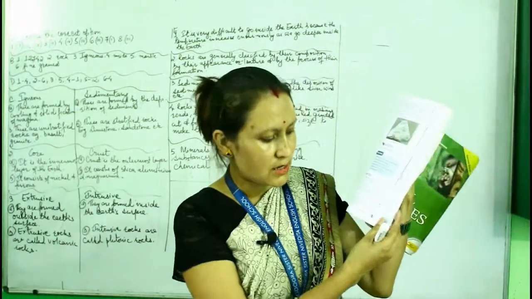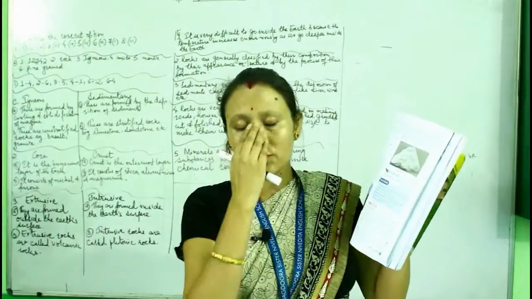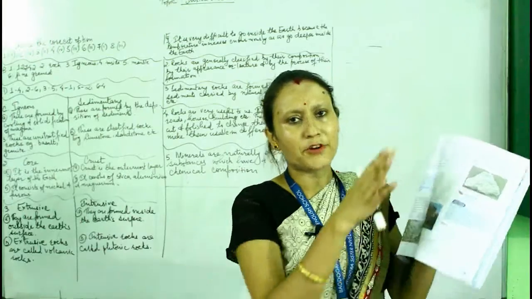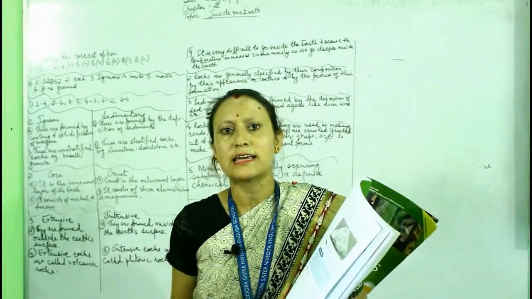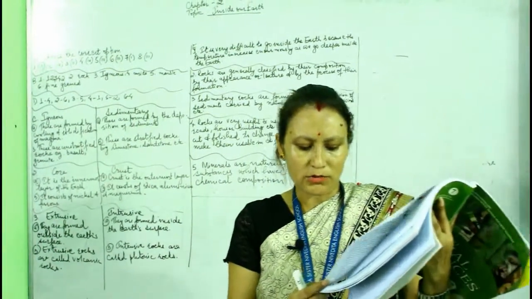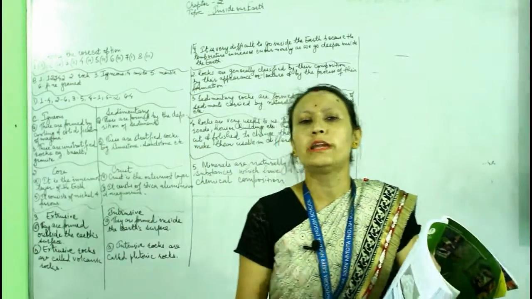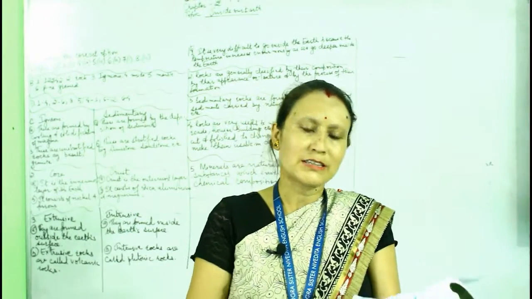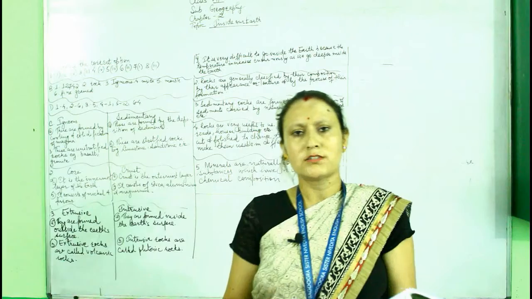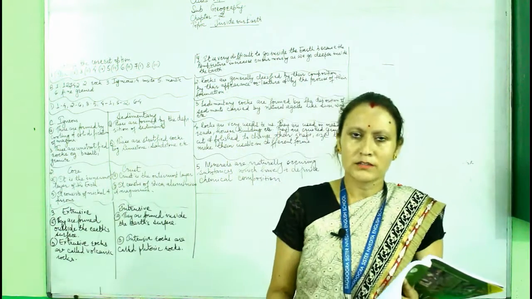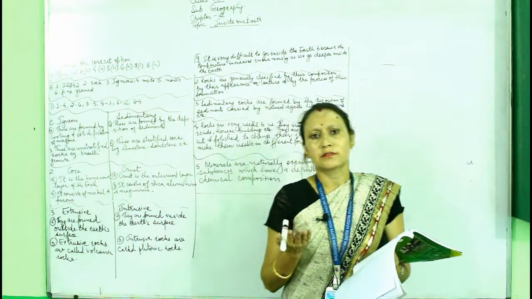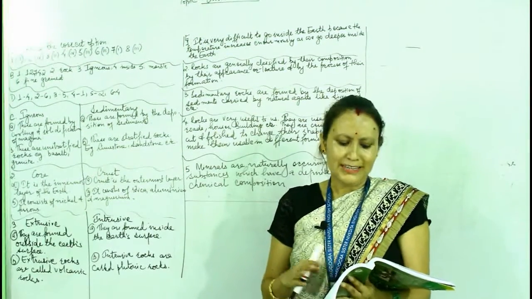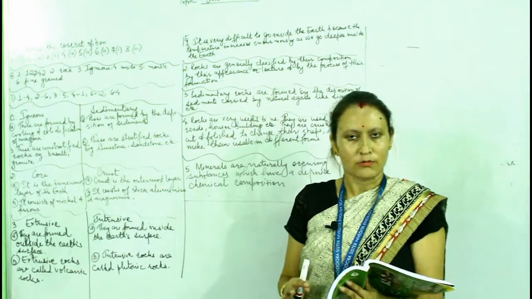So open your page 115, you will get it. The transformation of rock from one stage to another stage, and again from the last stage to the first stage, forms a cycle that is called the rock cycle. Igneous rock is first formed by the cooling and solidification of magma outside and inside the earth's surface. Later these igneous rocks, due to various agents of weathering like temperature and other climate and weather factors, due to temperature fluctuations, break and crack.